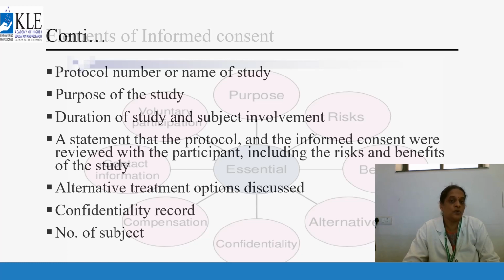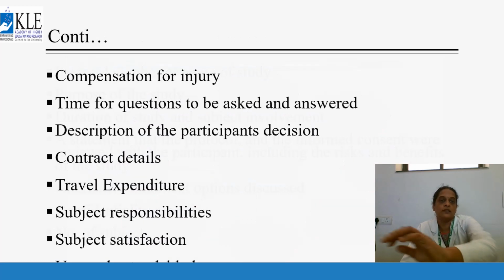Either 1 year is there, 2 years is there, 3 years is there. Subject involvement, how many subjects we are going to involve. A statement that the protocol and informed consent were reviewed, and for the participant, the risks and benefits of the study should be written, and what alternative treatment options were discussed during the taking of consent. Very important is confidentiality of records. And how many subjects are there.